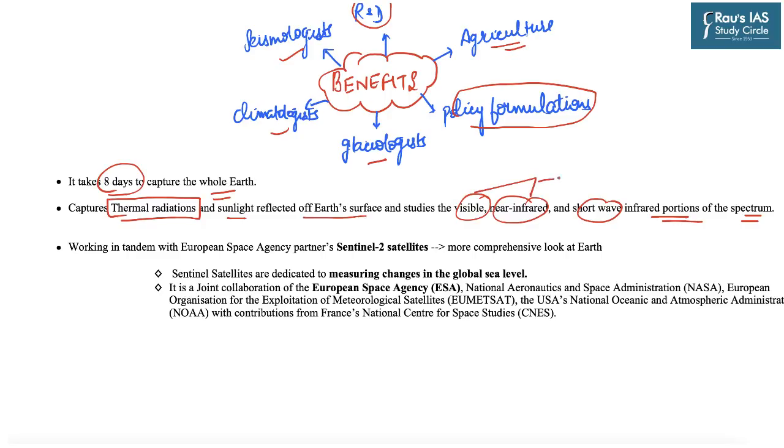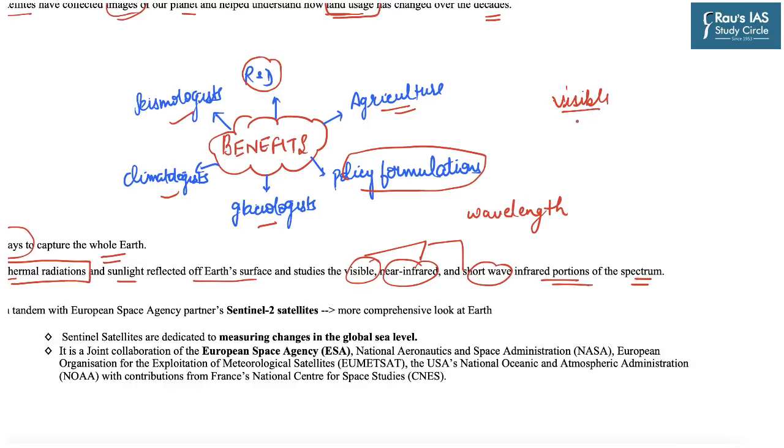Now these different waves are classified on the basis of their differences in wavelength. The visible light has a wavelength of 380 nm to 750 nm, and these are visible to human eyes.